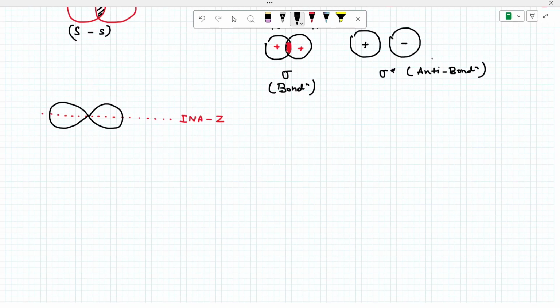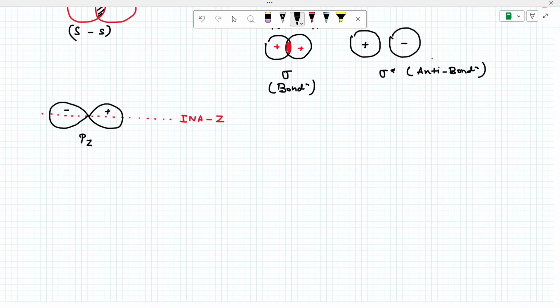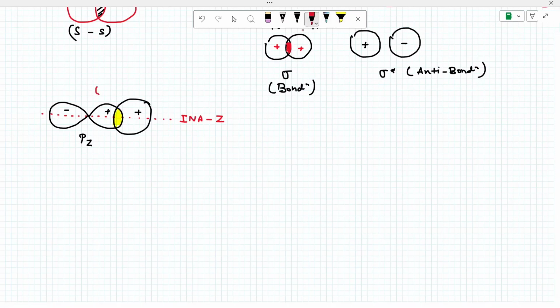Which P orbital? This which P orbital? Tell me. Now this P orbital present on the Z axis, PZ. This plus, this minus. Now this S orbital, plus sign. They undergo overlap. How many overlapping zones? One, right? This overlapping zone equal to 1 is nothing but sigma 1. You got the point?